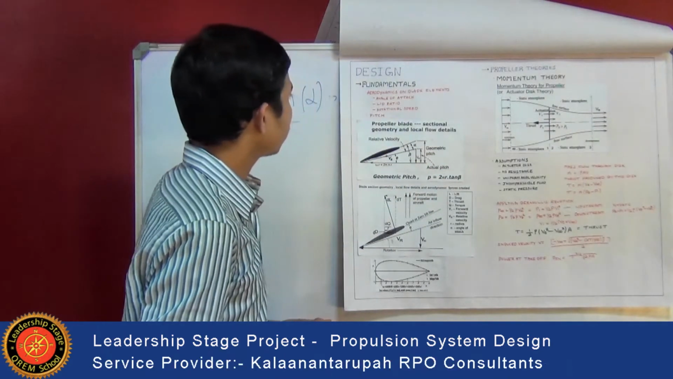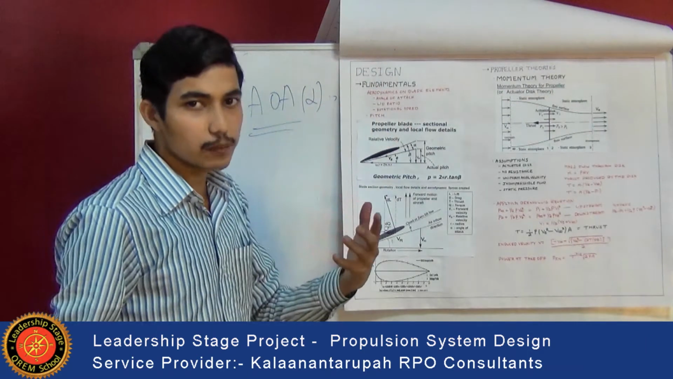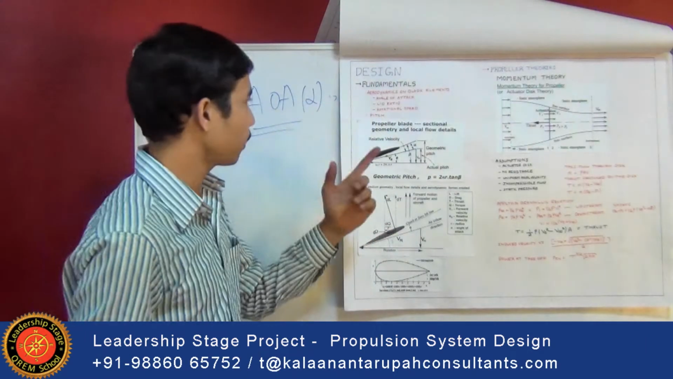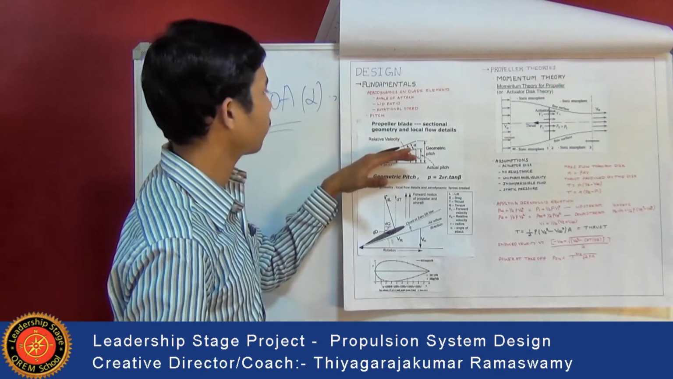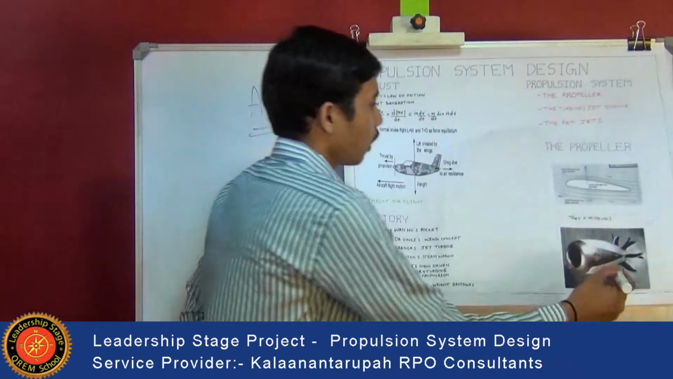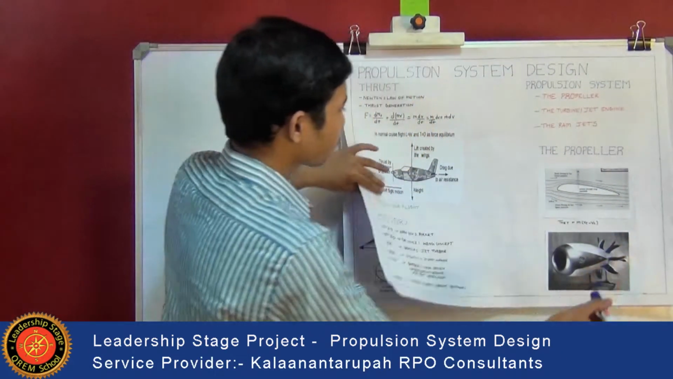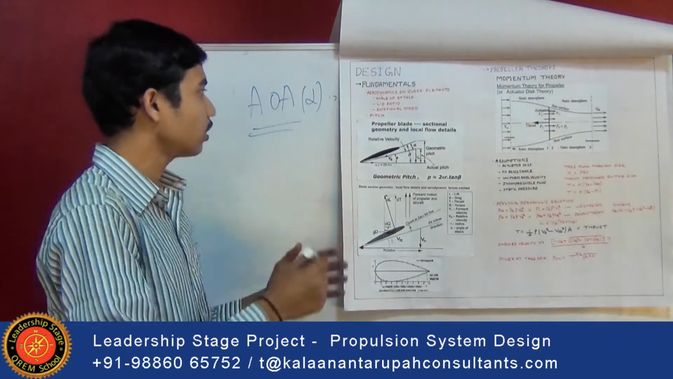So what is meant by pitch? Pitch is the forward movement of the propeller due to one revolution of the blades. Different blades have different pitch, but as all these blades are combined into one solid body and have the same forward velocity, it is considered as equal.